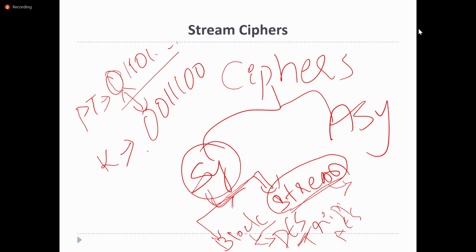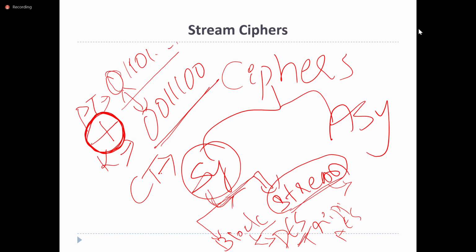The plain text bit will be XORed. So majorly it performs the XOR operation. A stream cipher is nothing but simply the XOR operation between plain text and the key. Whatever result it gets will be the cipher text. So that is the procedure of the stream cipher, bit by bit or byte by byte.